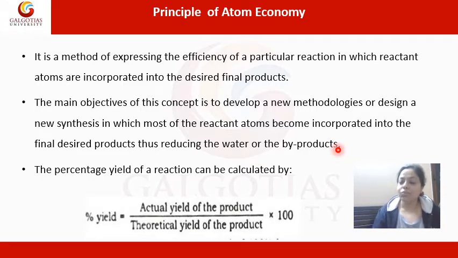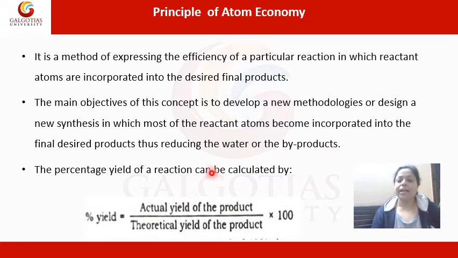So, in that case, what we have to do is develop an alternative route to that same chemical synthesis so that we can minimize the number of byproducts and dominantly get only one product. Because if we can reduce the number of byproducts in a chemical reaction, only then can we make that reaction green and achieve 100% atom economy, which is the aim.